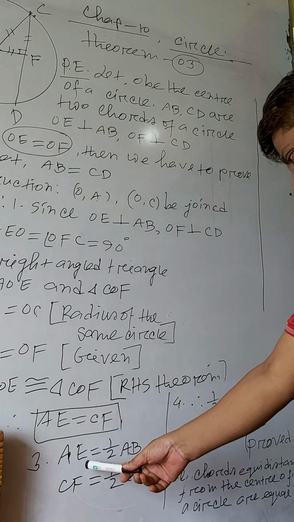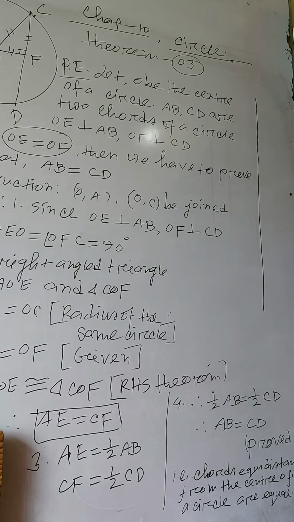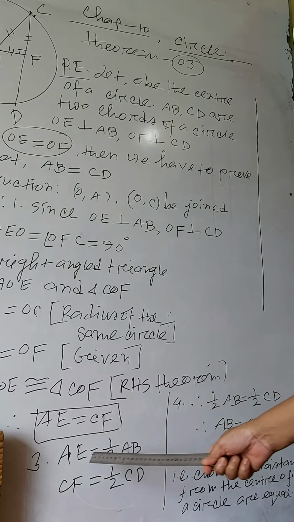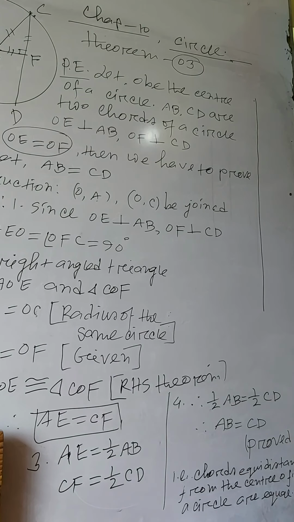Here AE equal to half of AB, CF equal to half of CD, because the perpendicular drawn from the center to the chord bisects the chord.